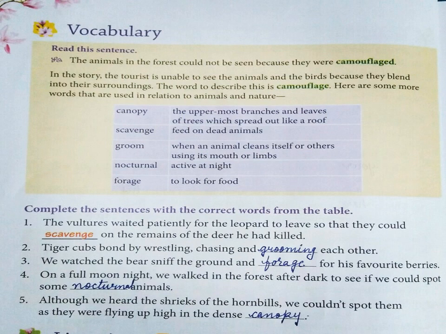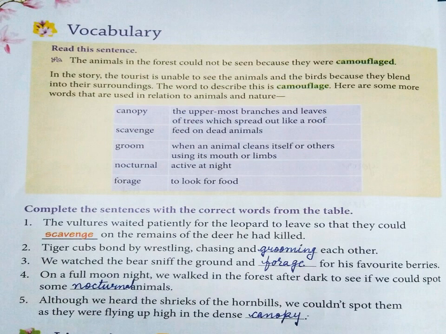Nocturnal, active at night. Some of the animals, especially wild animals like lion and tiger, hunt at night. They are very active and they hunt during night times. They are awake during night times. So they are called nocturnal animals. Forage, to look for food. How do animals search for food? They generally sniff on the ground. They try to find it on the ground by sniffing. That search for food is called forage.